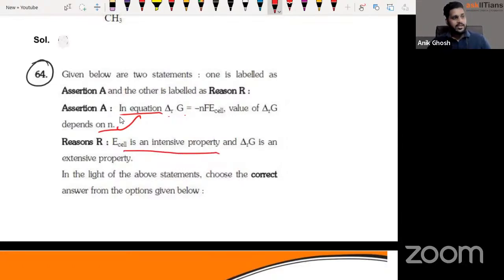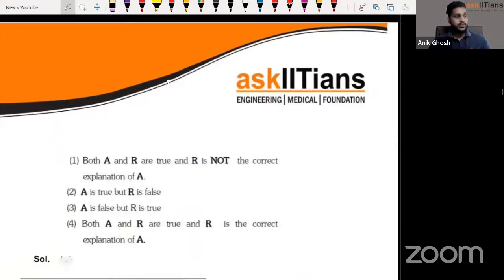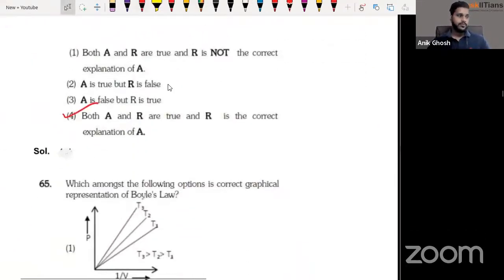E cell is an intensive property and delta G is an extensive property. That is also correct, because if you remember, we can actually add up the delta G values, so it's an extensive property. E cell is an intensive property, guys. It doesn't depend on the number of electrons being transferred. So considering that both A and R are correct and the reason is the correct explanation for the assertion, option D is supposed to be the correct answer here.